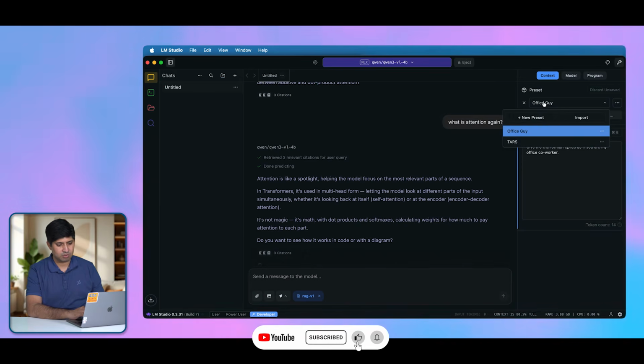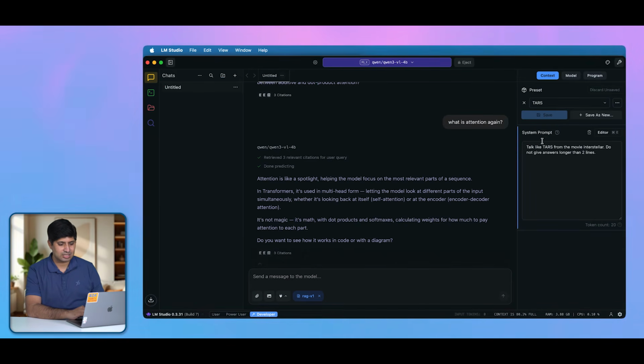So next time I want to use the task style, I'll just select the task from the drop down, and my system prompt will be changed, and I can start getting the answers like task would give me. So you can use this context window to select the personalities, to change the way LLM models are responding to you, and change the kind of answers that you are getting.